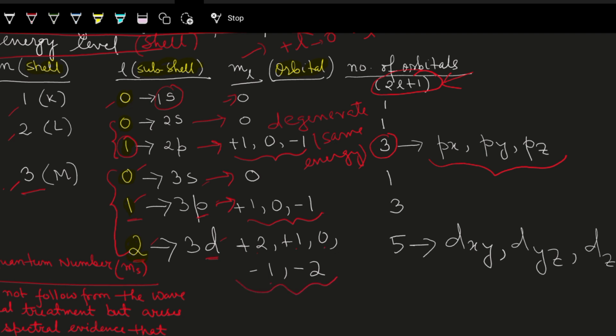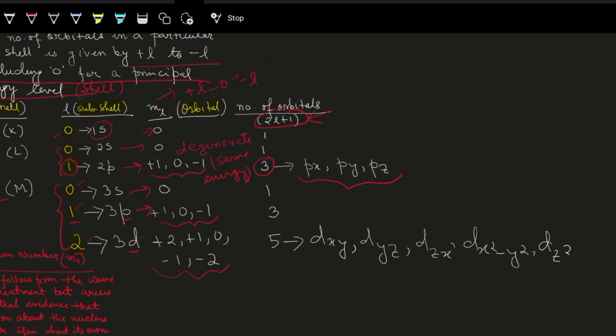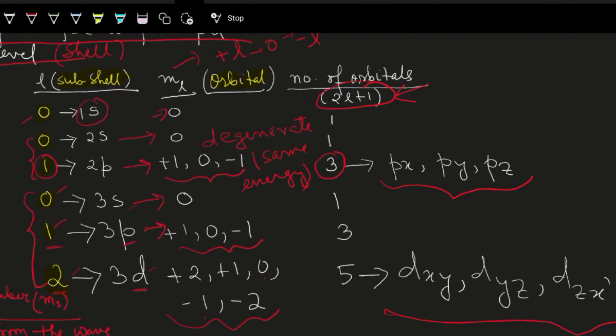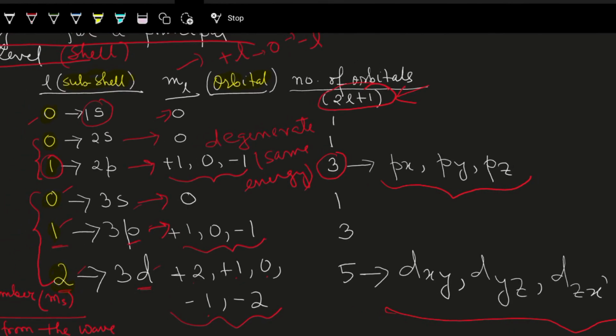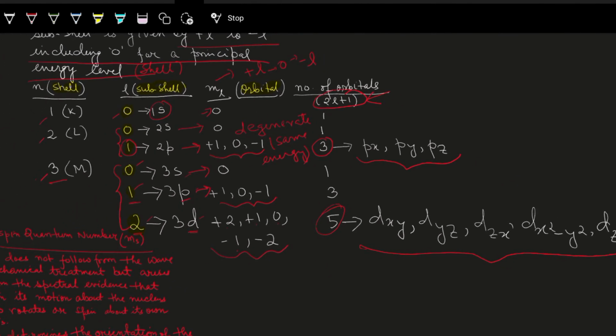We have 5 set of degenerate orbitals. And these are the 5 set of degenerate orbitals we can see: dxy, dyz, dzx, dx square minus y square, dz square. Put into the formula 2L plus 1, L is equal to 2. 2 2s are 4 plus 1 is equal to 5. So like this, you have to understand the concepts.